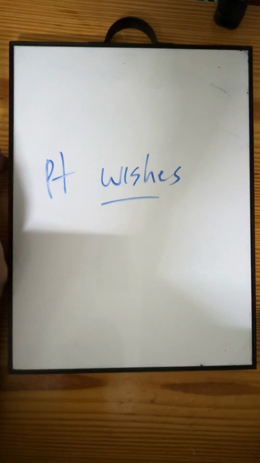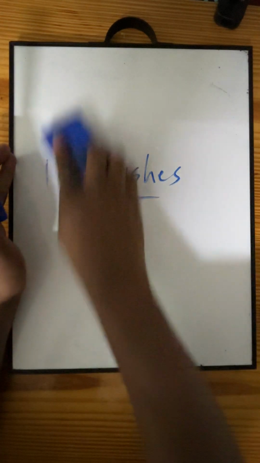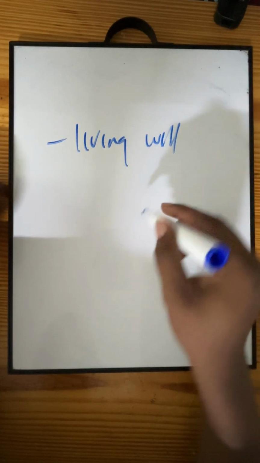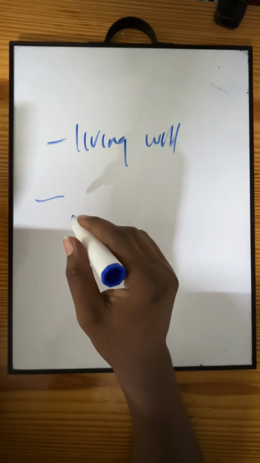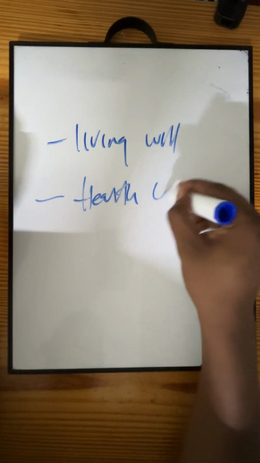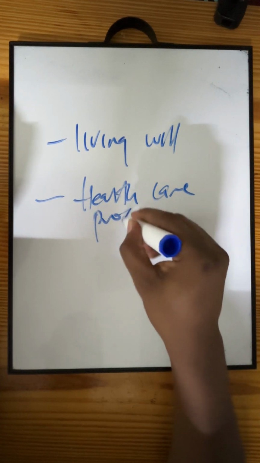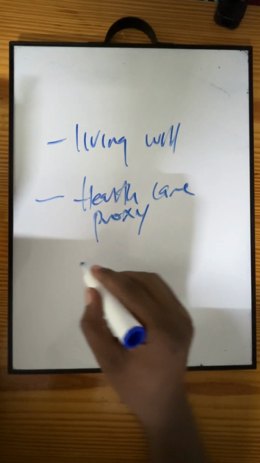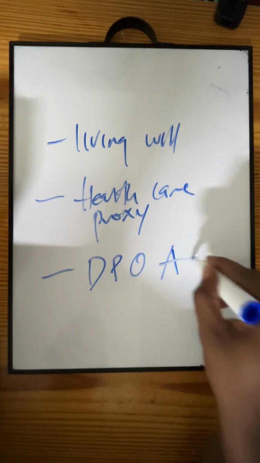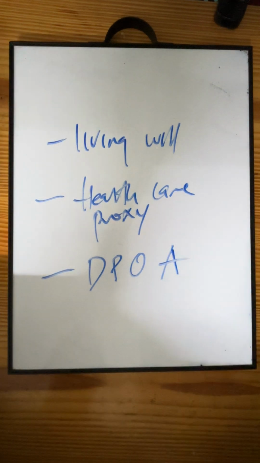So now we have various types of advance directive. We have the living will, right? We have the healthcare proxy. We have the durable power of attorney, right?